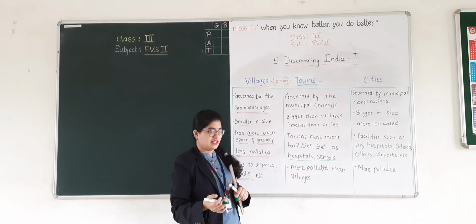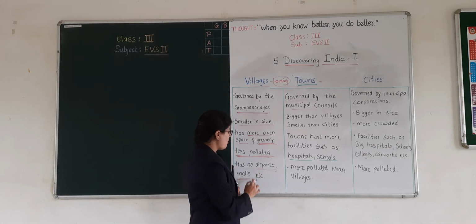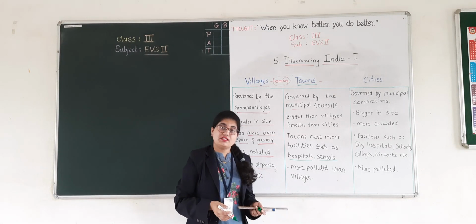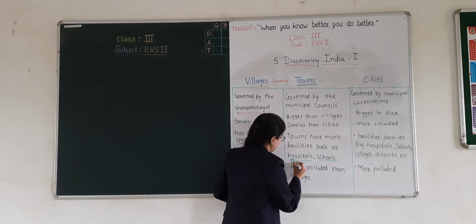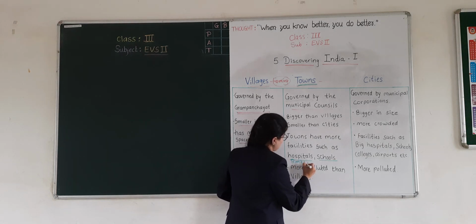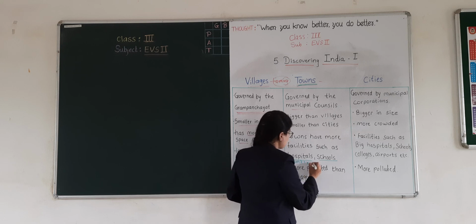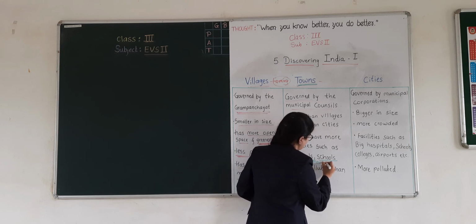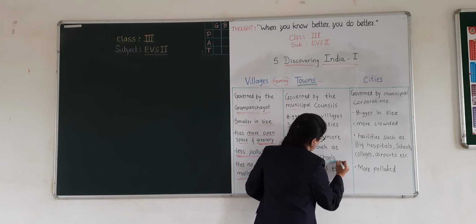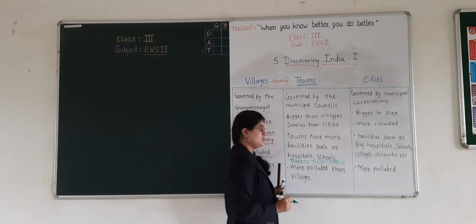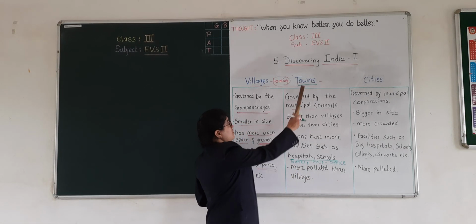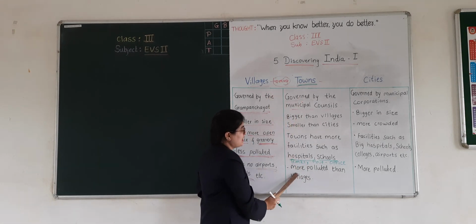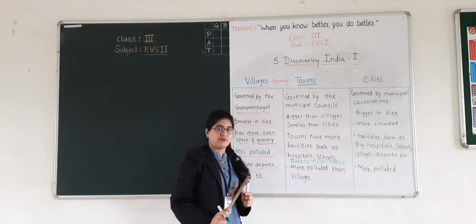And many other facilities such as malls, post offices, banks. Okay, students? Good. Then the next point is these towns are also more polluted than the villages.